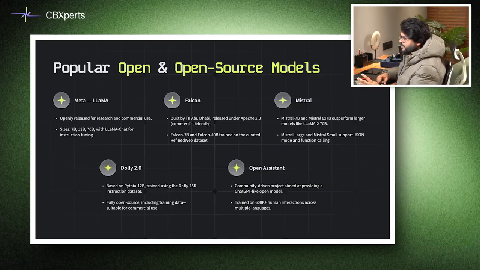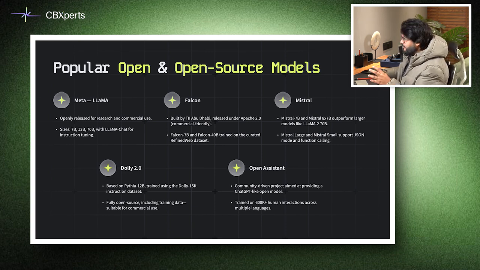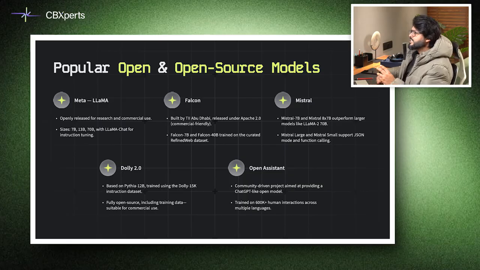Mistral offers Mistral 7B and Mixtral 8x7B, which outperforms some of the larger models like even Llama 2 70 billion parameter. Mistral Large and Mistral Small support JSON mode and function calling. Dolly 2.0 is based on Pythia 12B and trained on Dolly 15K instruction dataset, which is fully open source. And finally, Open Assistant is a community-driven project trained on more than 600,000 human interactions across languages.